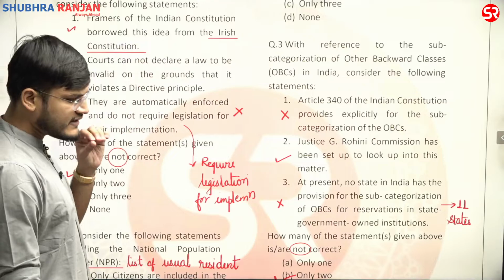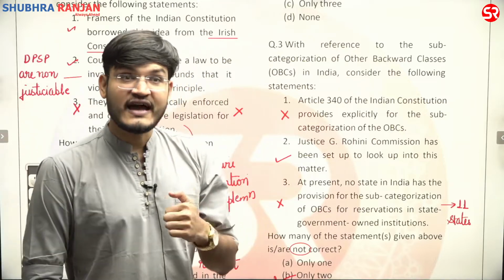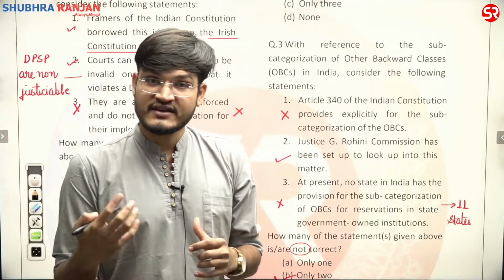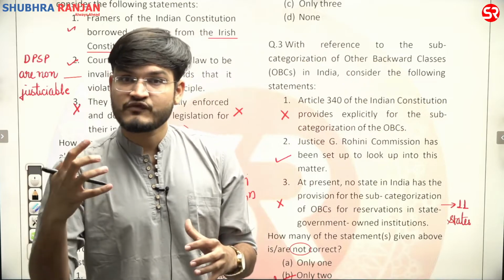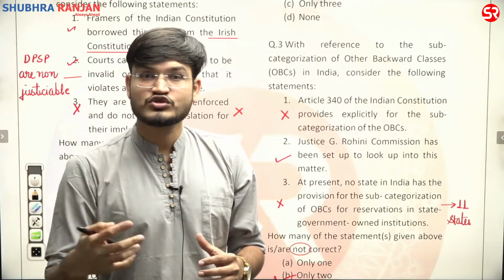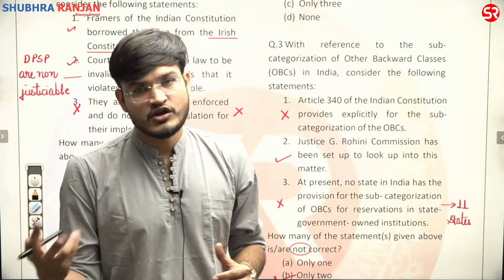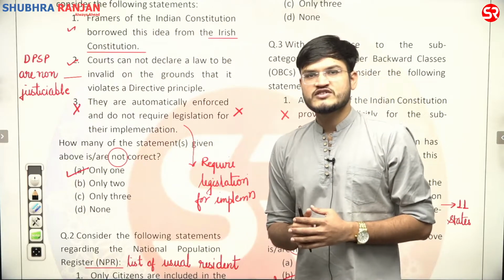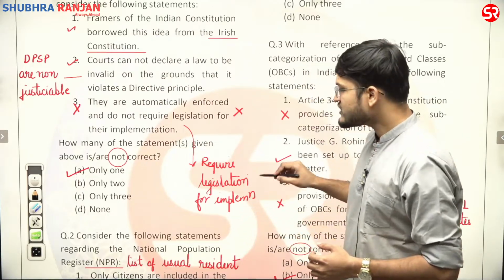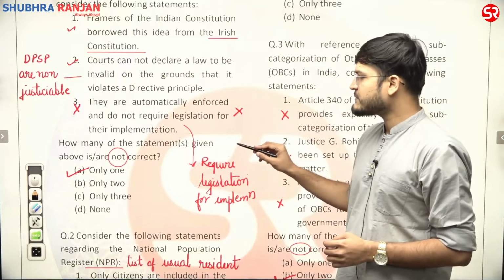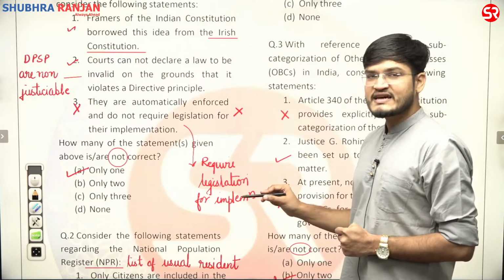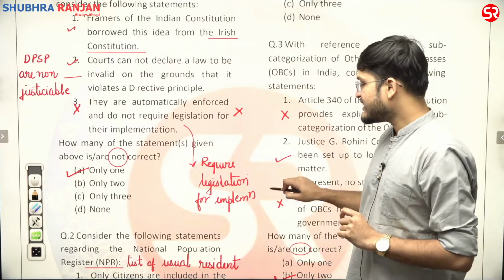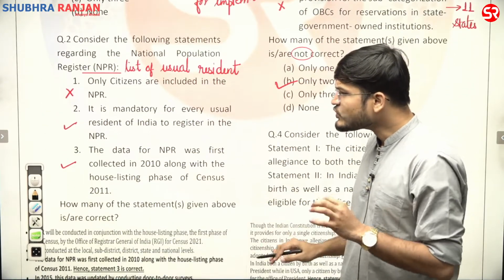So we know that directive principles of state policy are directives present in the Constitution of India, so that the policy direction should be directed toward a certain course of events, for certain course of justice, for example social and economic justice, right? And that is why these principles have been kept as non-justiciable in nature. Now with respect to not correct, only one statement is correct, that is statement 2 is correct, and rest 1 and 3 statements are wrong. Is it clear to most of you? Now let us see question number 2.